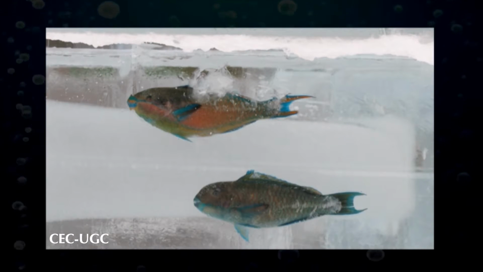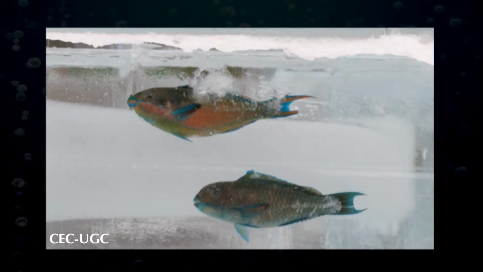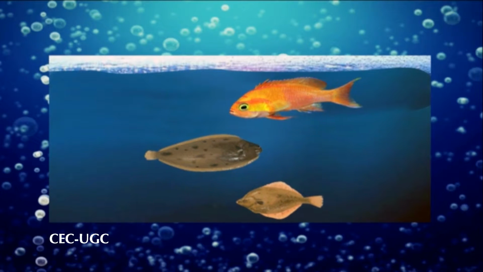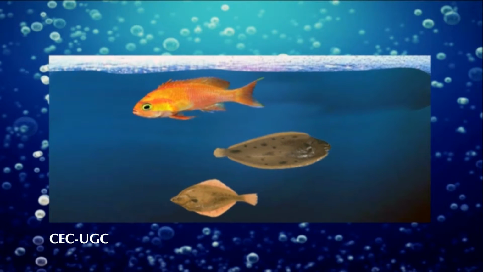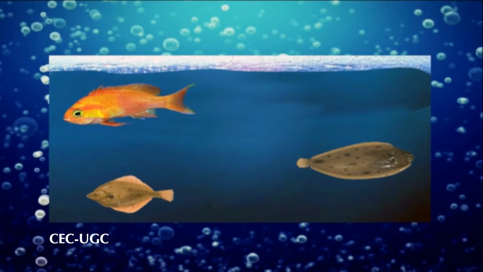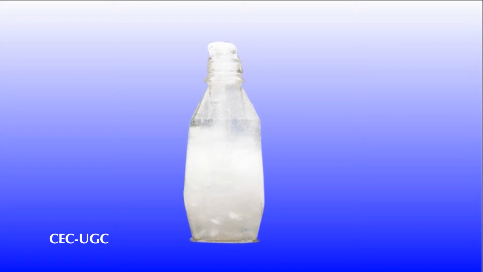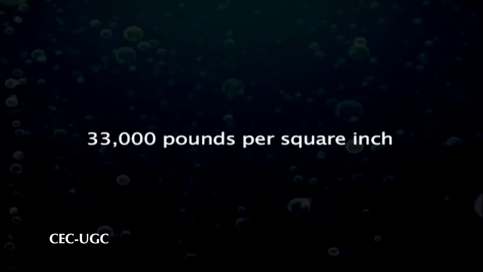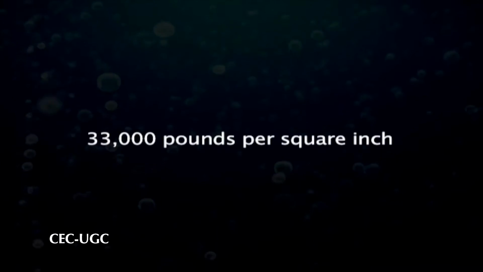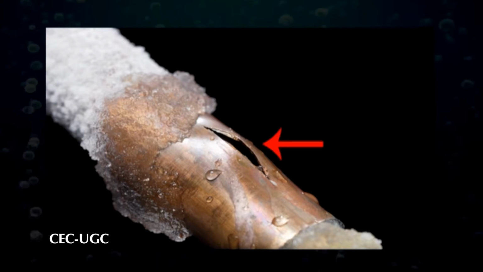Ice is a good insulator and acts like a blanket to stop the water near the bottom from freezing. So, the lake creatures like fishes can swim around near the bottom. Also, upon freezing to ice, water expands in volume by about 1/10 and exerts a pressure of 33,000 pounds per square inch. It is this pressure that bursts water pipes in freezing weather.